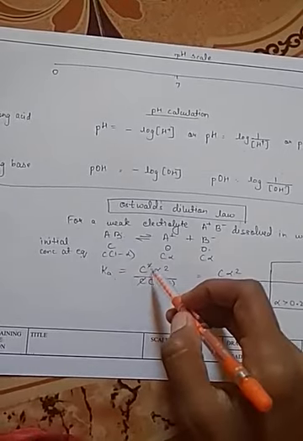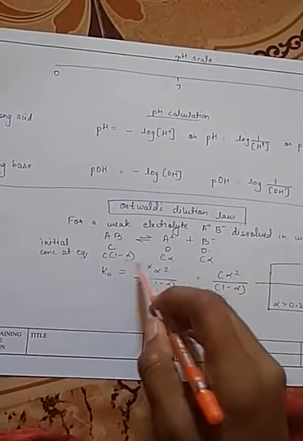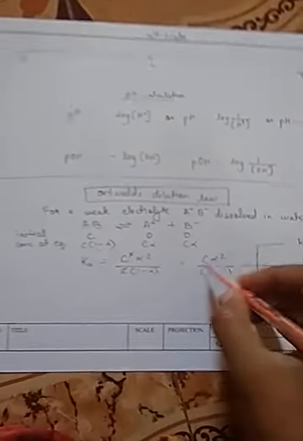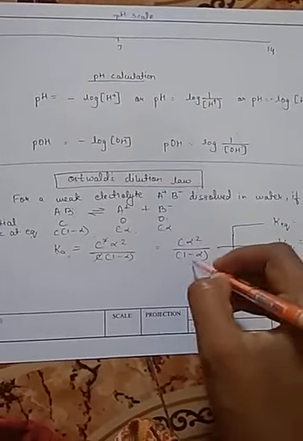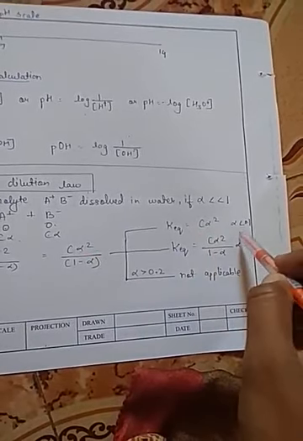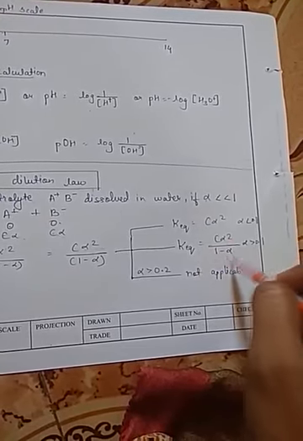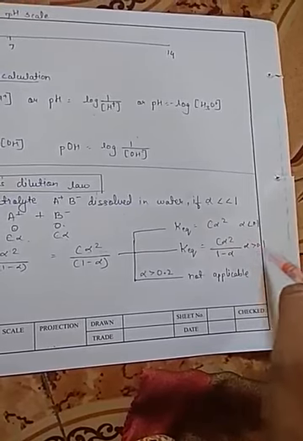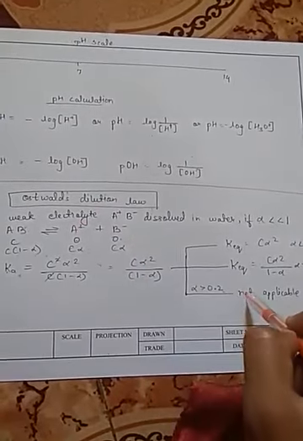When you rearrange this, it will be C square alpha square divided by C into 1 minus alpha. This will get cancelled. Therefore, it remains Ka, the dissociation constant for weak acid, which will be C into alpha square into 1 upon 1 minus alpha. There are three conditions. This K equilibrium will be equal to C alpha square when alpha is very much less than 0.1. K equilibrium will be equal to C into alpha square upon 1 minus alpha when alpha is greater than 0.1. And when alpha is greater than 0.2, this equilibrium constant, the Ostwald's dilution law, is not at all applicable.